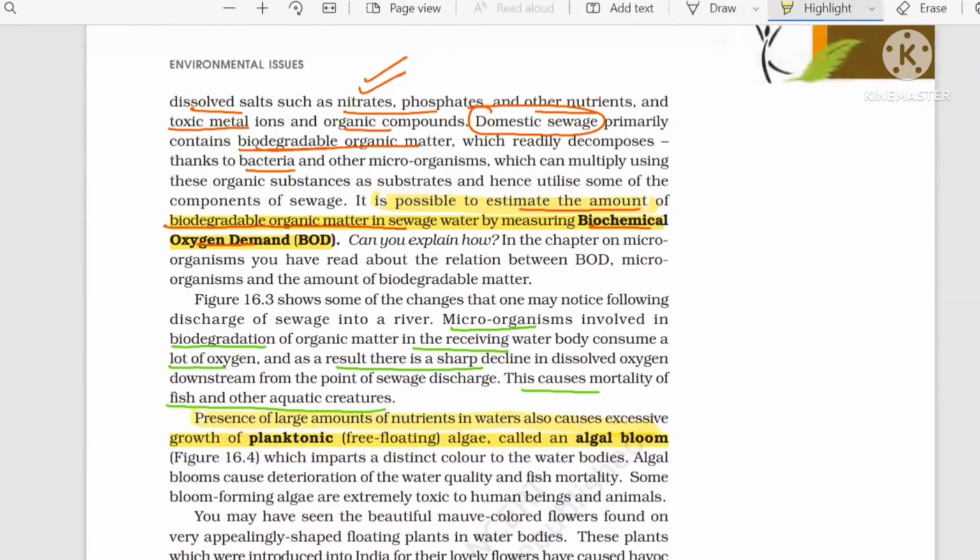We studied dissolved salts like nitrate and phosphates. They are used as fertilizer, and if not absorbed by the plant, they reach the groundwater table and finally the main water bodies, and they are responsible for the algal bloom.